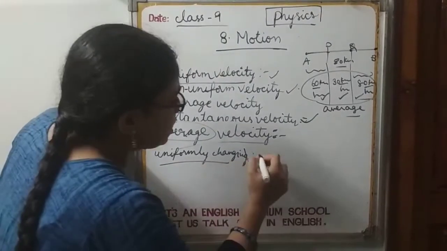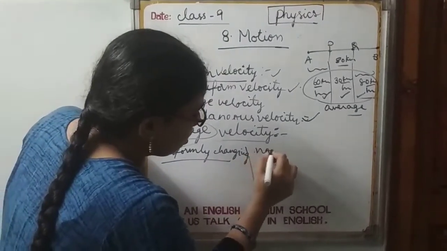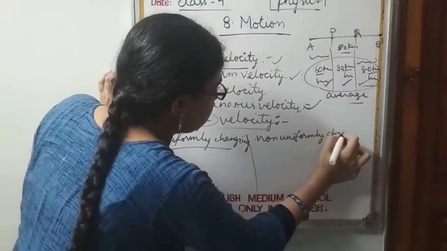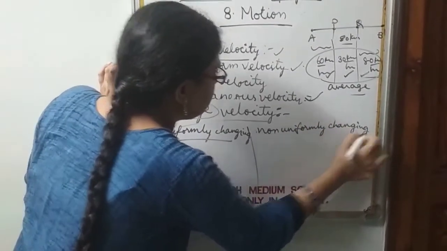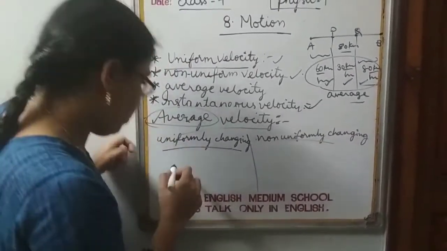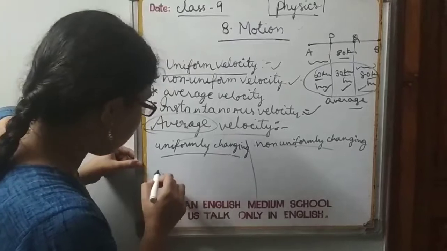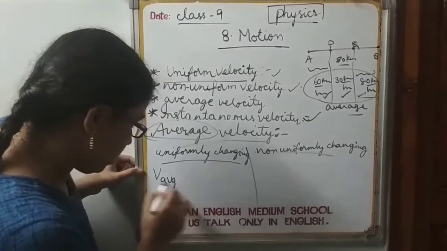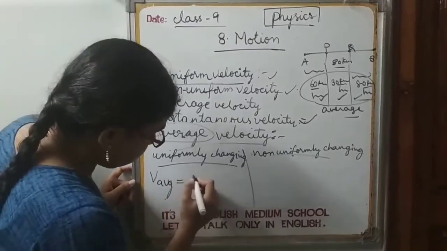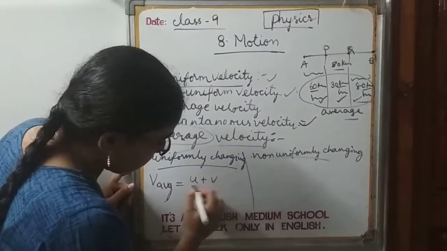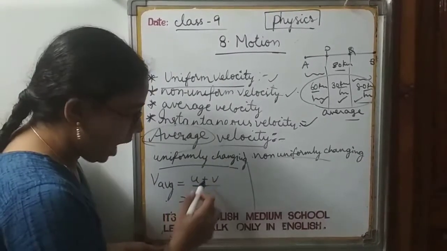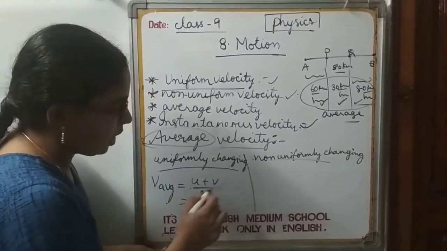One is for uniformly changing and the other for non-uniformly changing velocity. For the uniformly changing case, you need to consider the average velocity in this way: average velocity is equal to initial velocity plus final velocity by 2. That is nothing but the arithmetic mean of initial and final velocities.